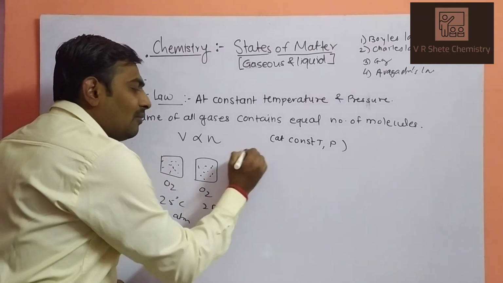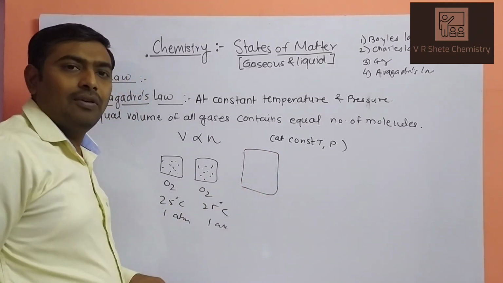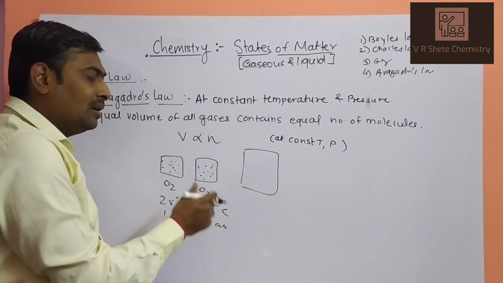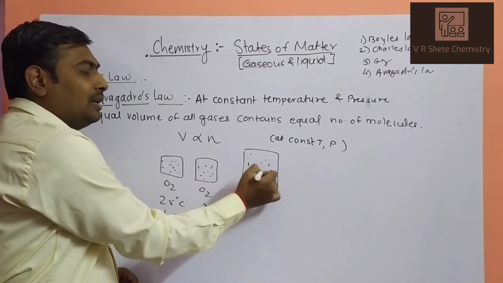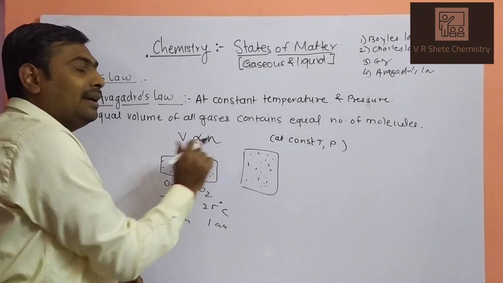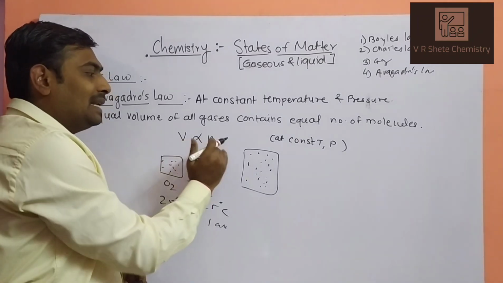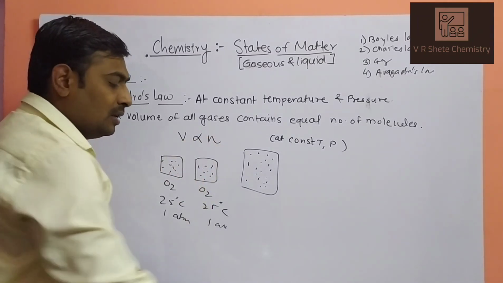But if you increase the volume at the same temperature and pressure, the number of moles in that region also increases. Volume increases, number of moles also increases. Volume is directly proportional to the number of moles.